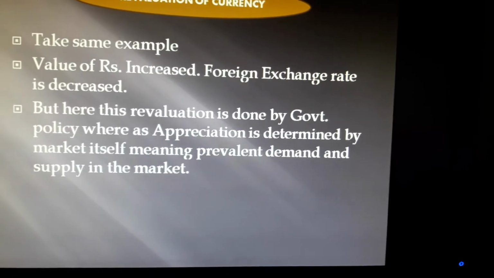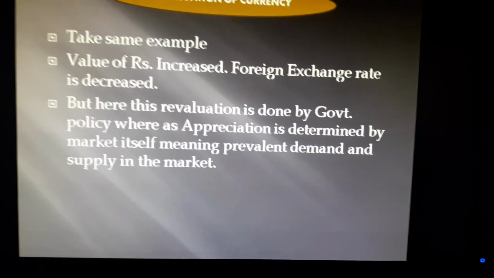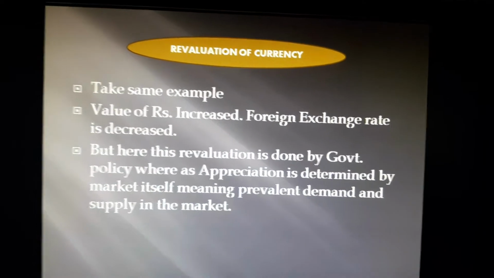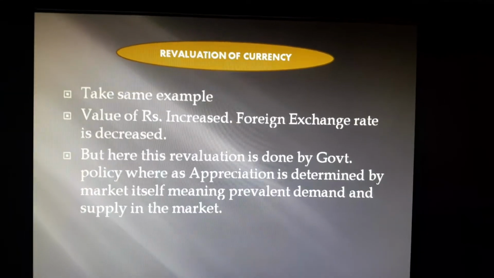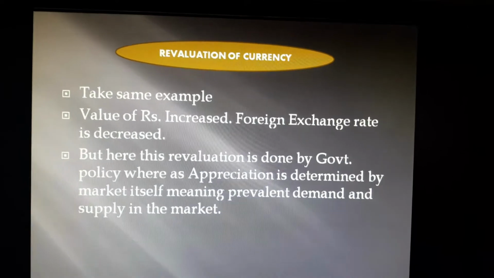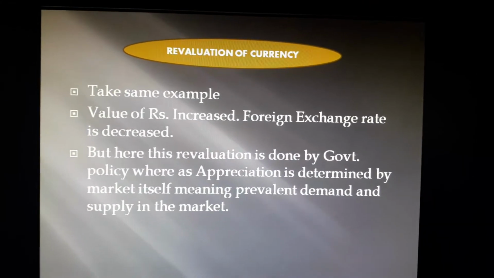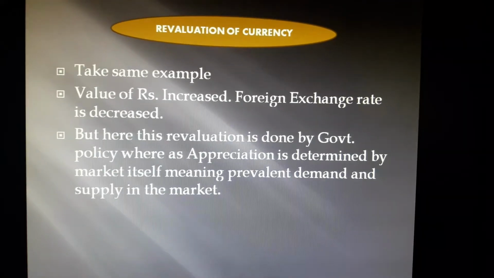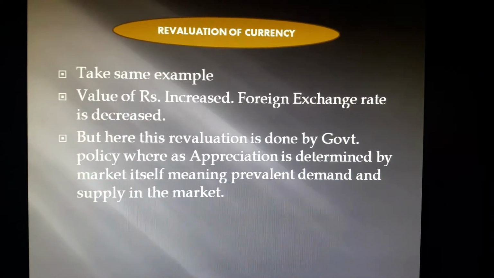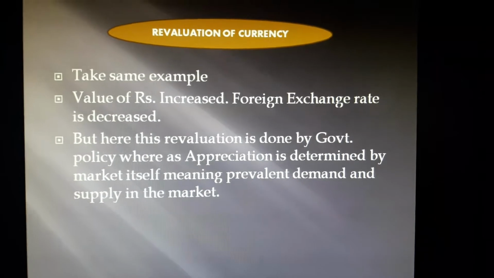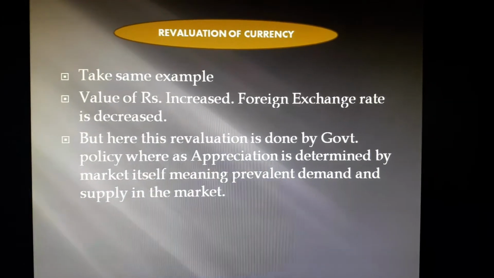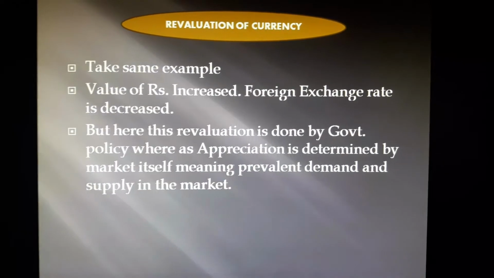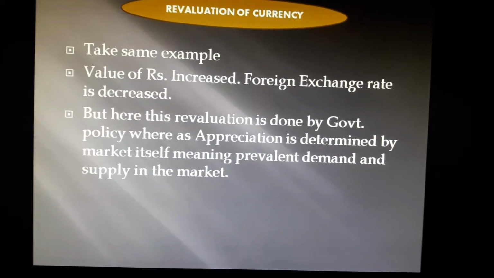Again there are differences, and the difference is that in appreciation the market itself determines it. Demand and supply prevalent in the market automatically determine appreciation, whereas in revaluation of currency government intervention is required. The government itself, by making some policy, revalues the currency, and this is the difference.